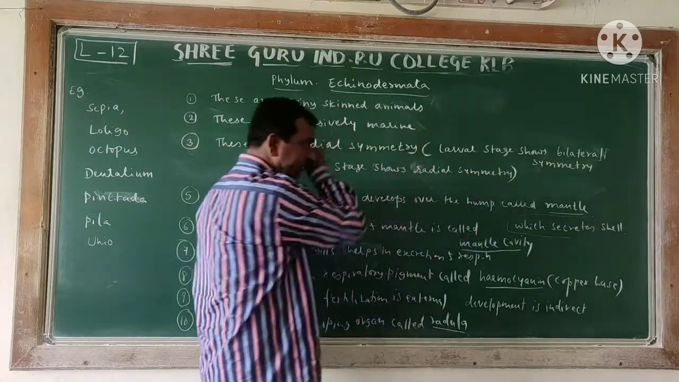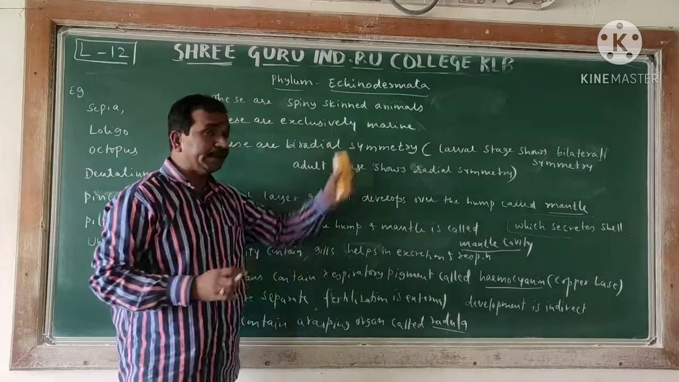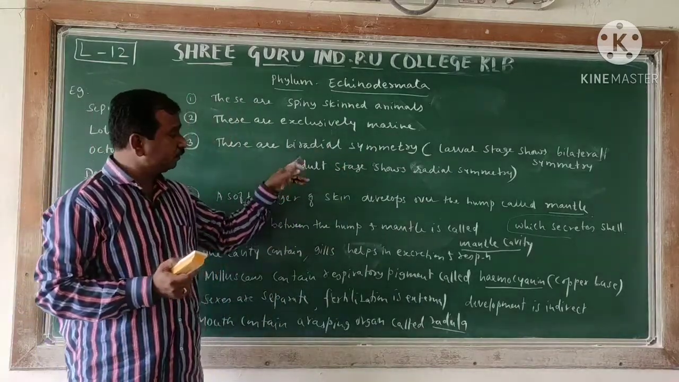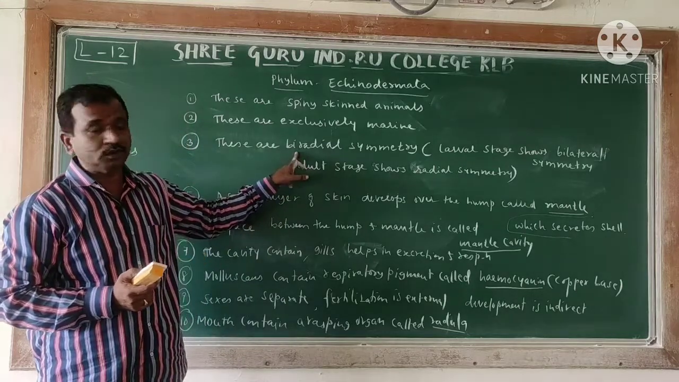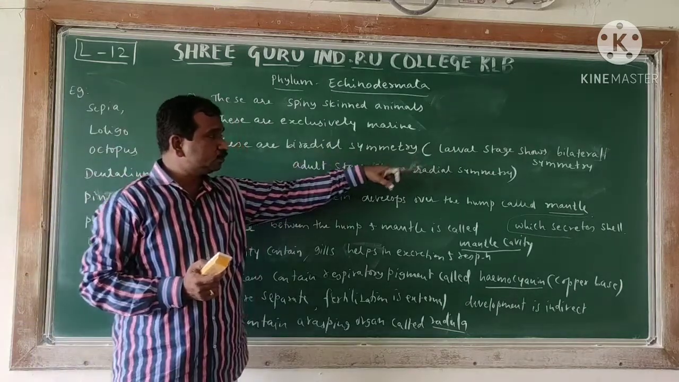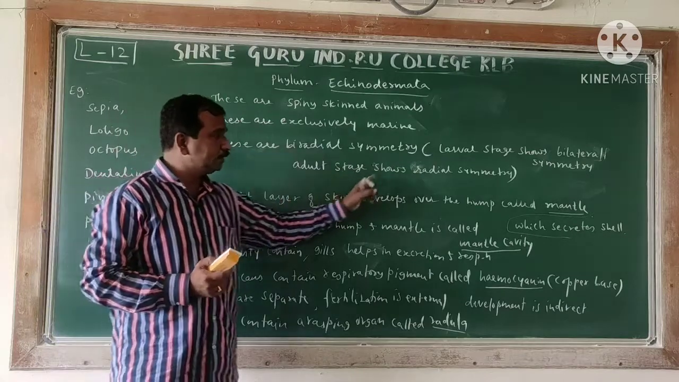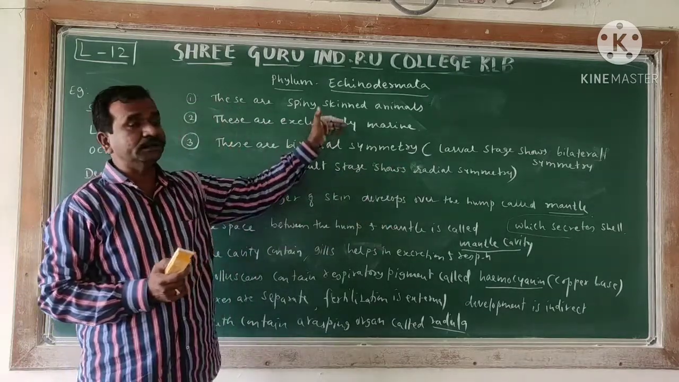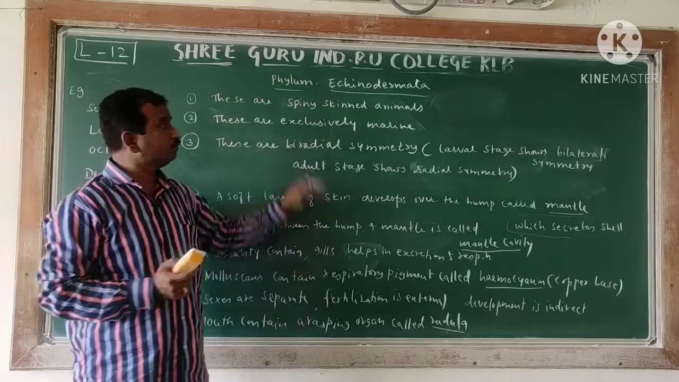Meaning I have written here, such a kind of symmetry is called as biradial symmetry. So I am telling you in a different manner, you can observe that there is a slight change, in the book biradial symmetry is not given. So larval stage shows bilateral symmetry, adult stage shows radial symmetry. Such a symmetry is called as biradial symmetry. This is a unique characteristic feature of the Echinodermata.